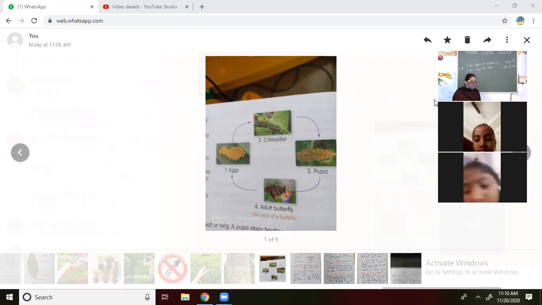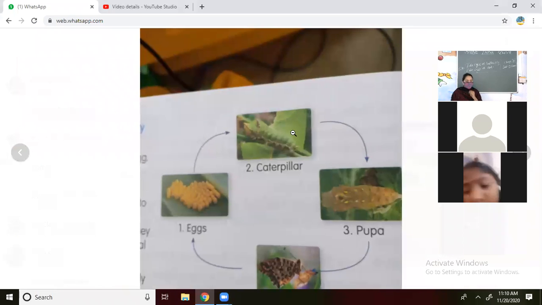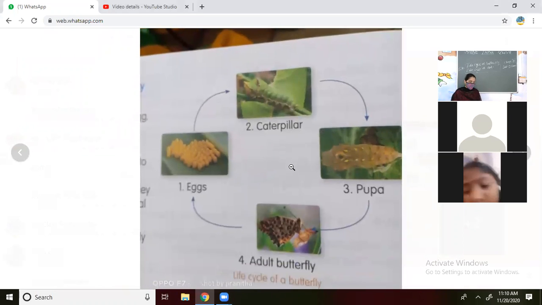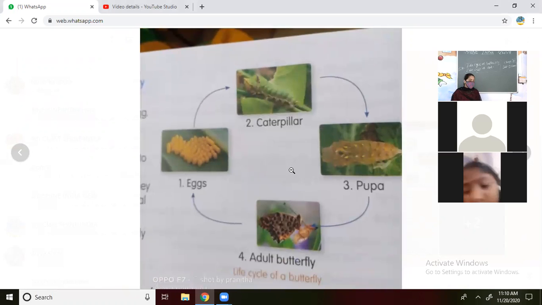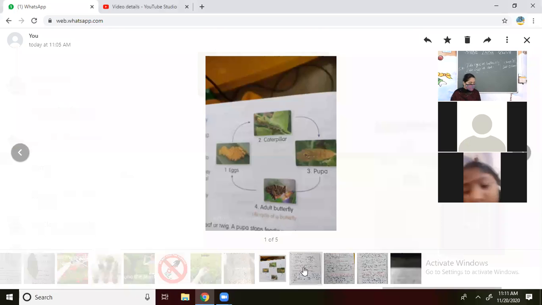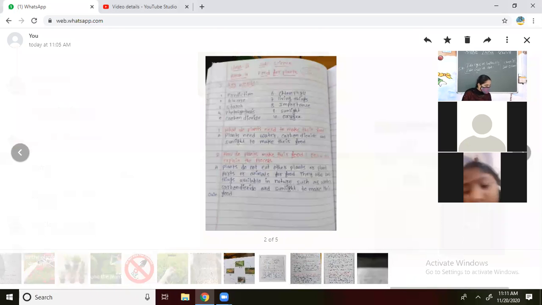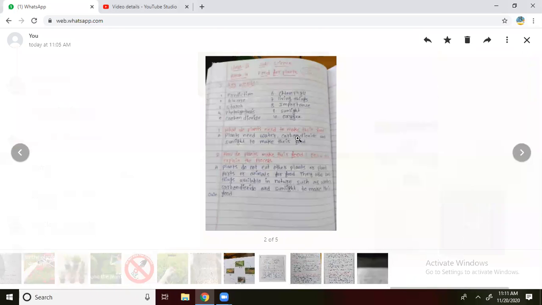Now I have finished the life cycle of butterfly. You can see it clearly, right? Fine, that is the life cycle of butterfly. Now we are going to discuss the question answers.